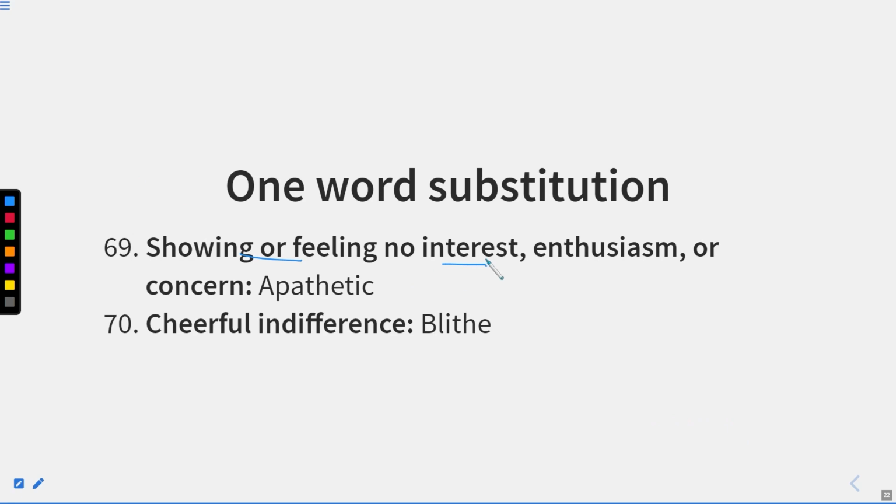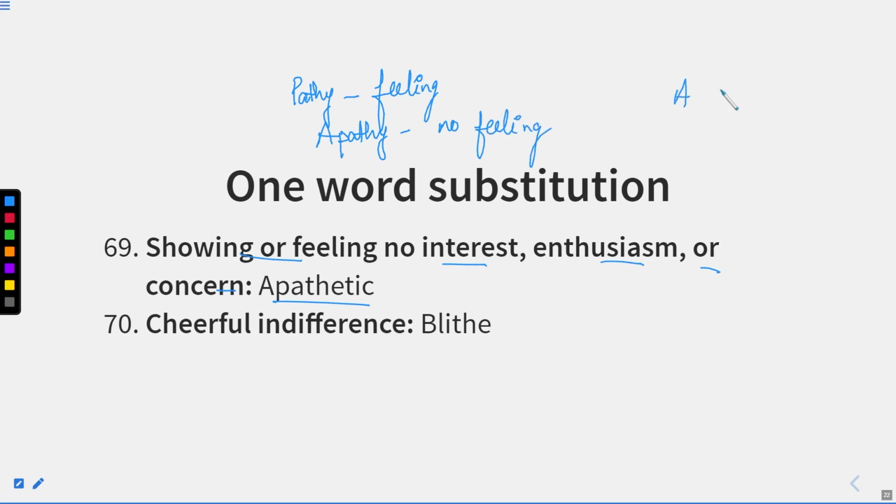Showing or feeling no interest, enthusiasm, or concern. That person is known as apathetic. Now, there is a word pathy. Pathy means feeling. So, apathy shows no feeling. When we do not concern for anyone, that is known as no feeling at all. For example, suppose there is a person A, and if he looks around the world or the newspaper, he saw that there is a person Z and he died today. Now, he has no concern for him because he doesn't know about him. He doesn't know who he is. So, he has no feeling for that particular person. So, that is known as no feeling or apathetic.